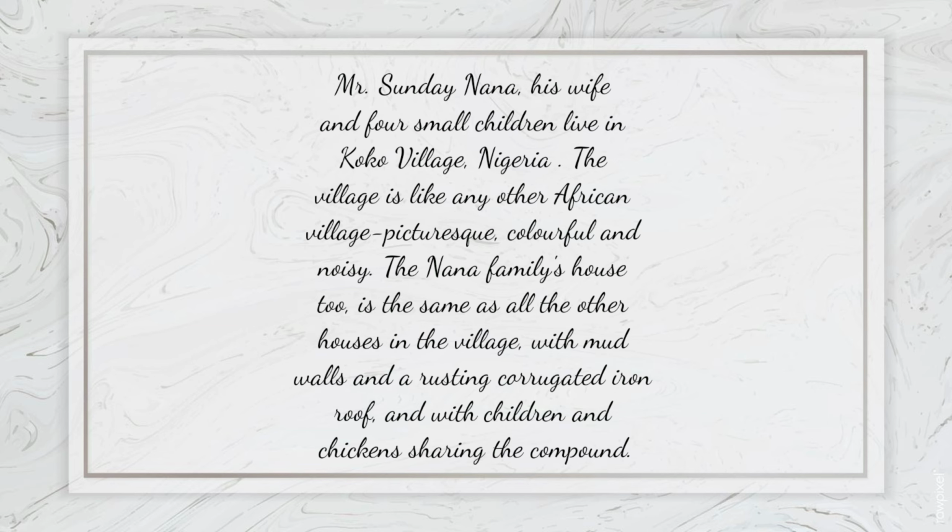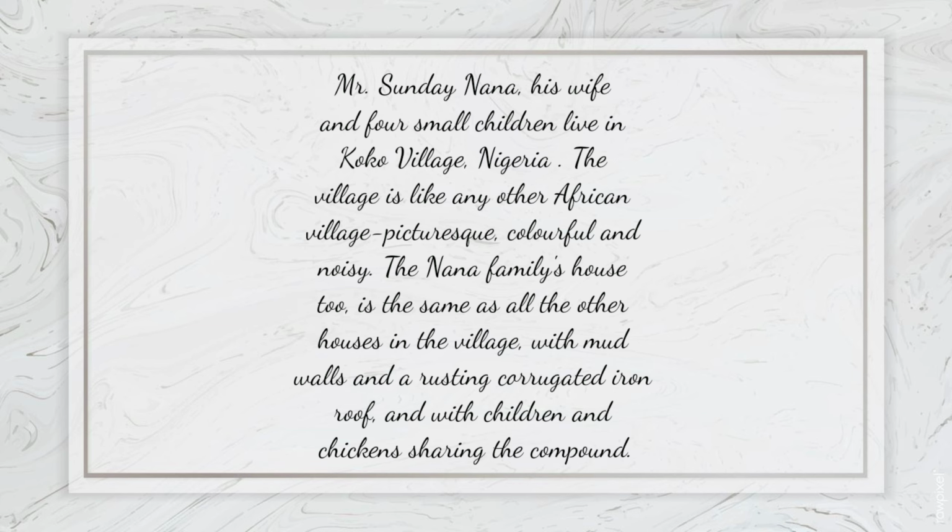In this passage, in Koko village of Nigeria, a man named Mr. Sunday Nana, his wife and his 4 small children are living. This Koko village is colorful and noisy like other African villages.